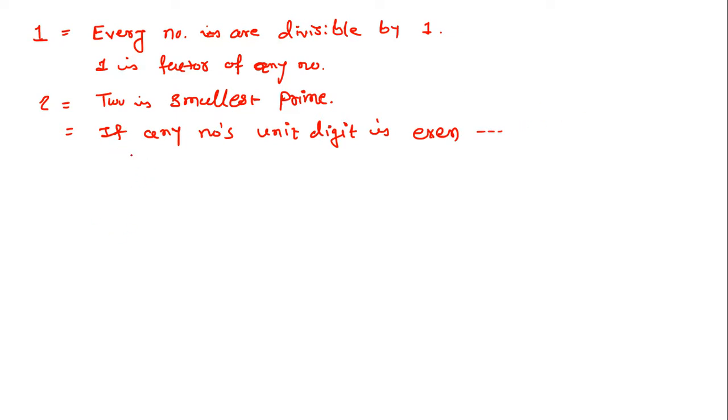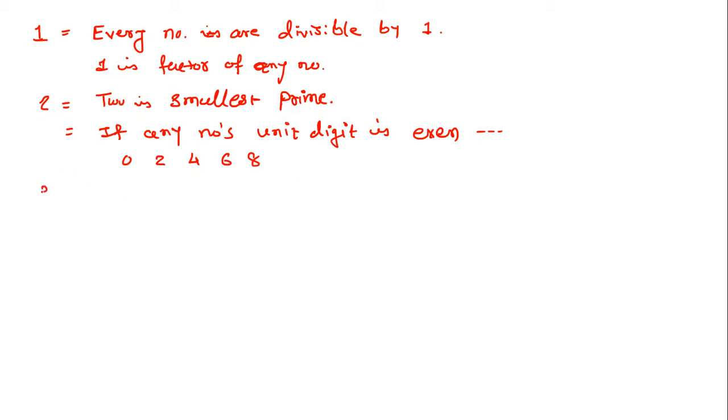For example, 0, 2, 4, 6 or 8. These are all even numbers. So if any number's unit digit is either 0, 2, 4, 6 or 8, then you can easily divide that number by 2.